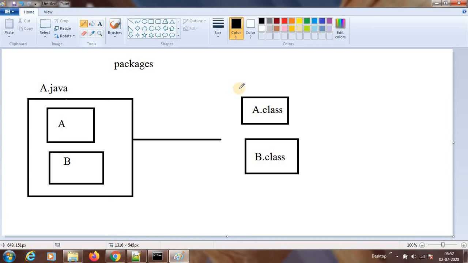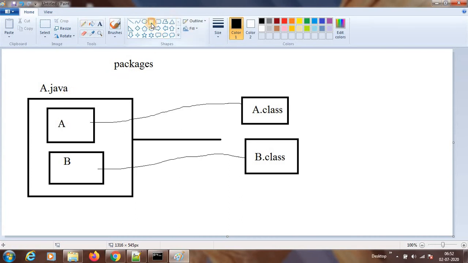So it is very important: for a class, it will generate a dot class, not for a .java file. So when we compile this, it will generate a dot class and b dot class.